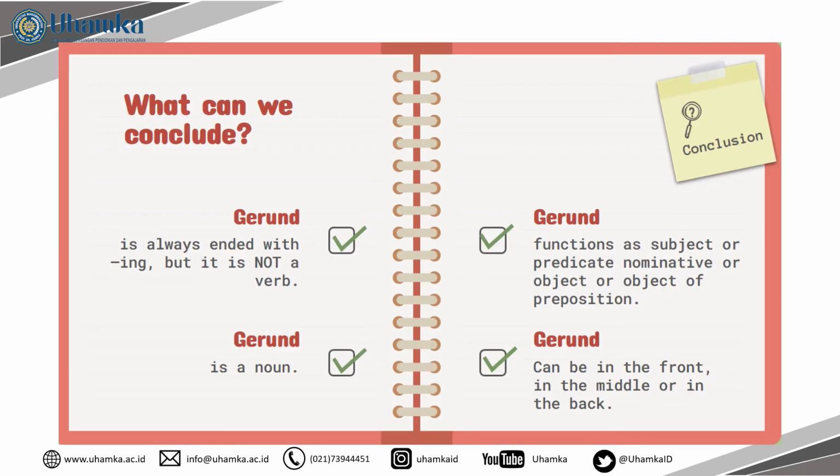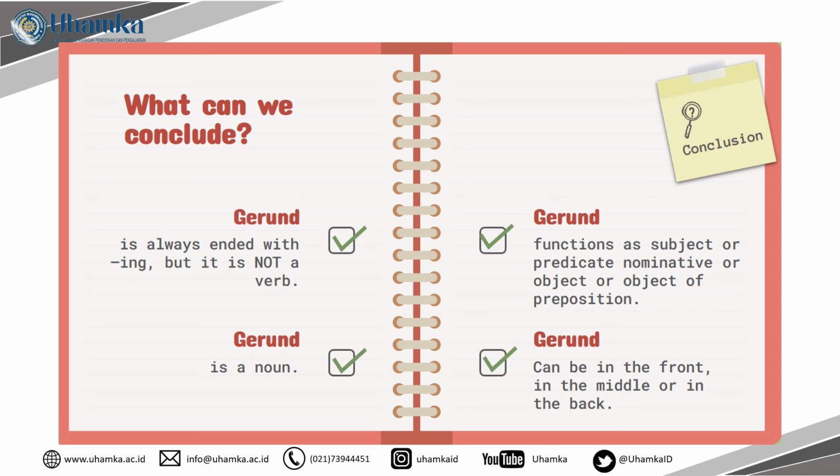Okay, now time to conclude everything you have learned. First, a gerund always ends with ing, but remember it is never a verb because a gerund is always a noun. And just because it is a noun, it functions as the subject or predicate nominative, or sometimes it becomes an object, or maybe an object of preposition in our sentence.